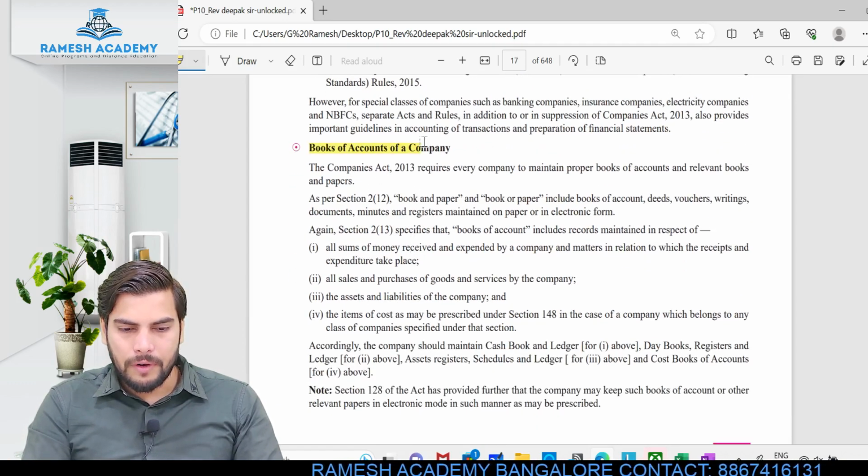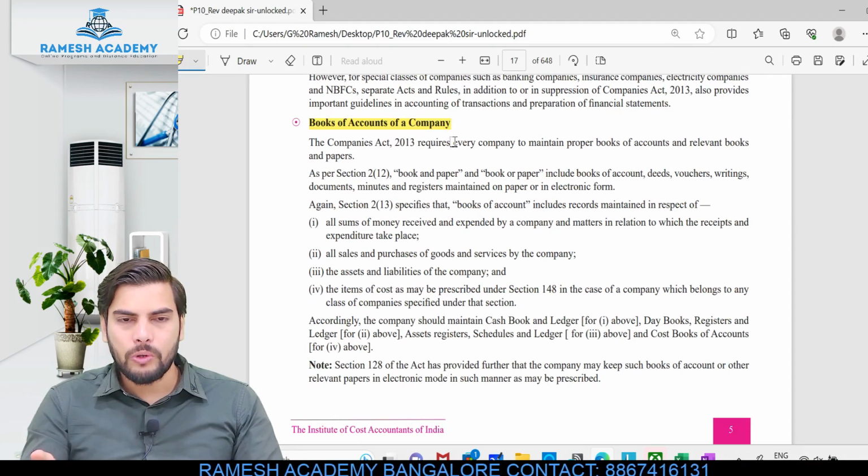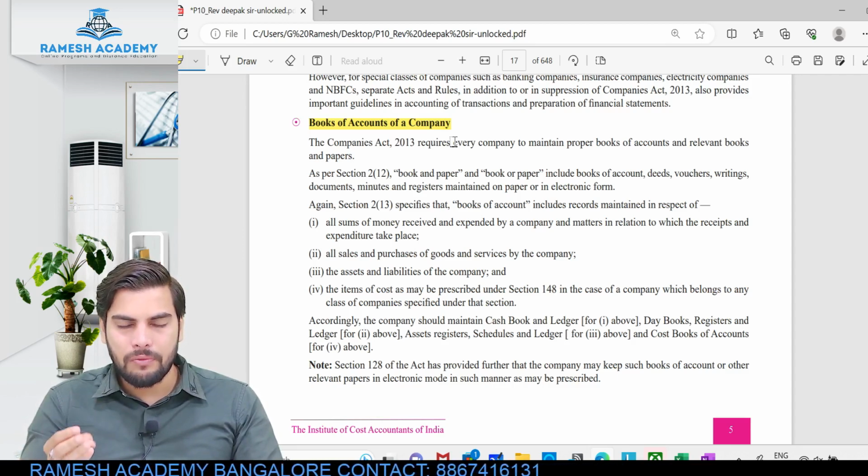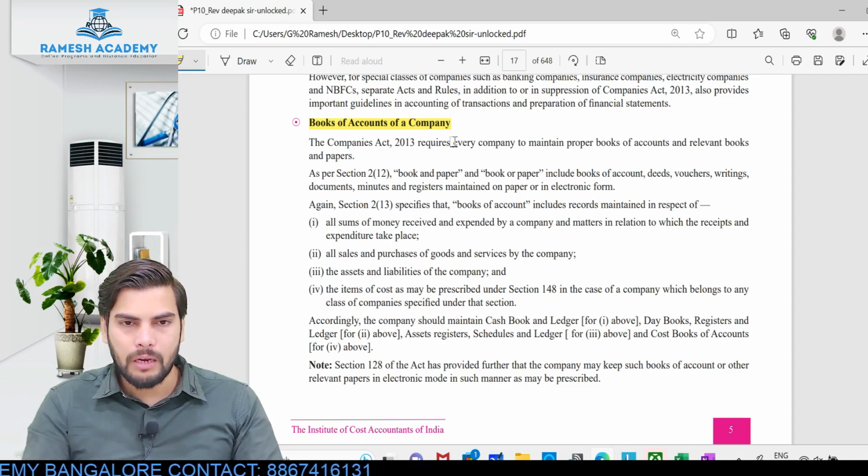Then we have the books of accounts of a particular company. What are these books of accounts? Remember I told you, books of accounts is nothing but the way in which we are maintaining it, either in physical form or electronic form. Any transaction, whenever it takes place, don't you think I'll have to record it somewhere?